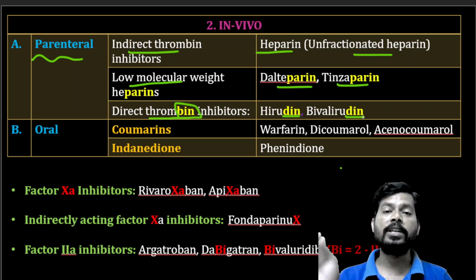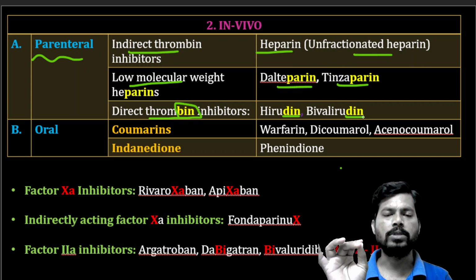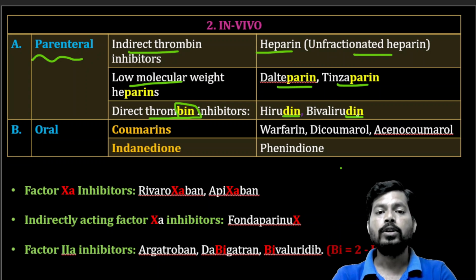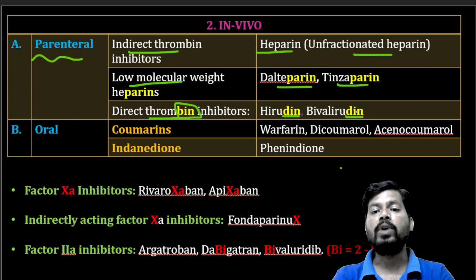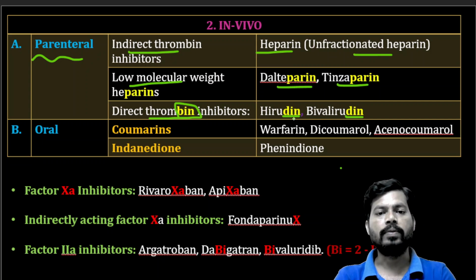They directly inhibit thrombin function in the blood vessel, decreasing the formation of thrombosis, the formation of clots. You can remember: the last three letters of thrombin are BIN, and the last three letters of direct thrombin inhibitors are DIN. Hirudin, bivalirudin. Hirudin is obtained naturally from the leech.